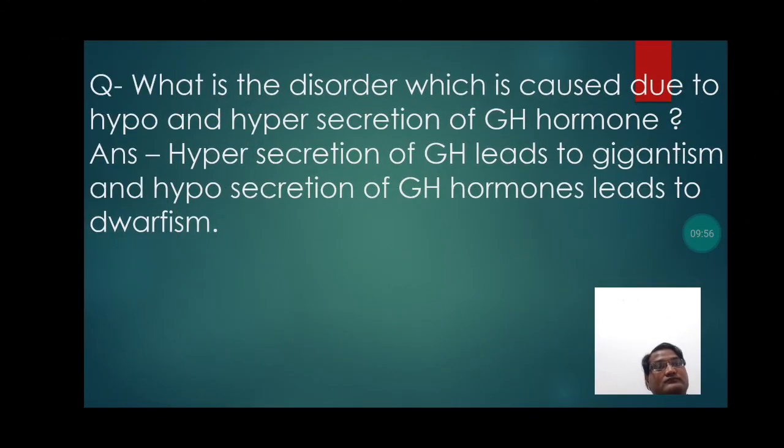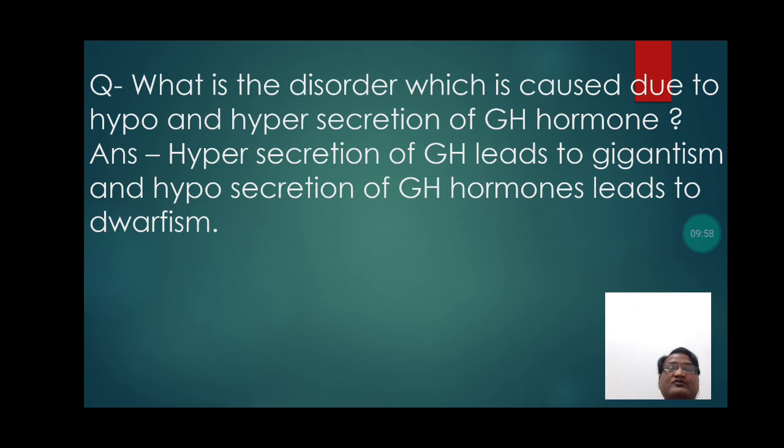Now students, let's discuss an important question. What is the disorder which is caused due to hypo and hyper secretion of growth hormone, that is GH hormone?